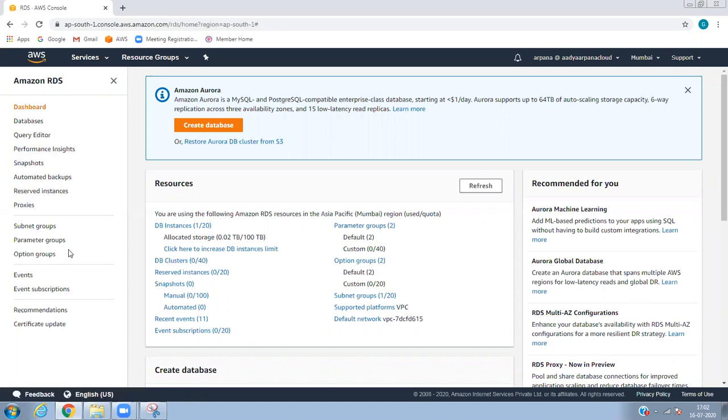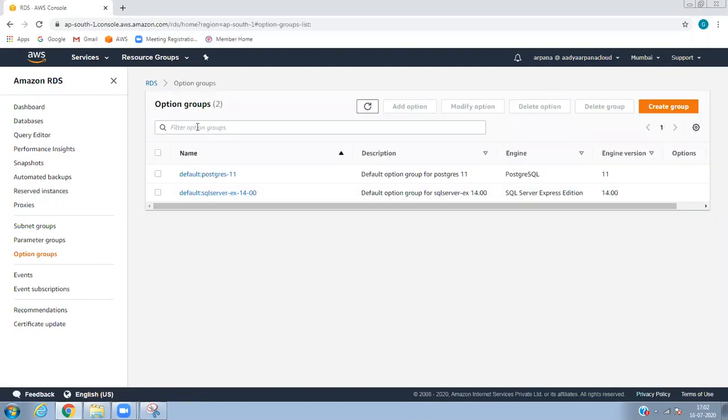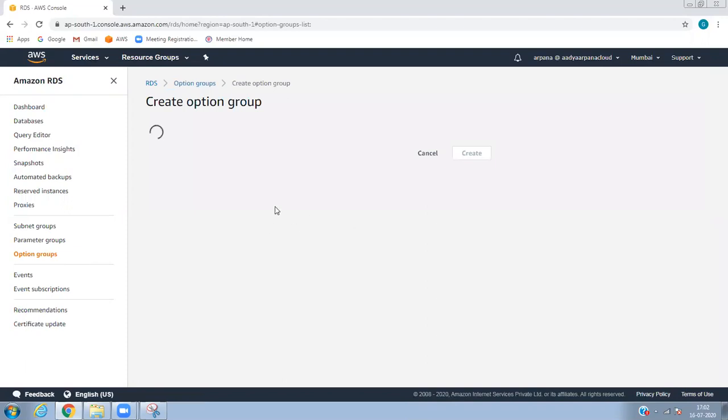Option groups are basically used when you restore the database whenever required. You have to create a group with the name of your bucket, whatever bucket you have created. By default it creates this. You can create a group and just make sure you give the name.